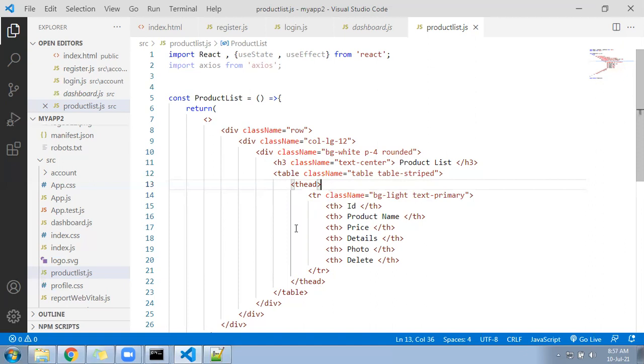Okay, ready? Now after that, we require to call the data from the data.js file.